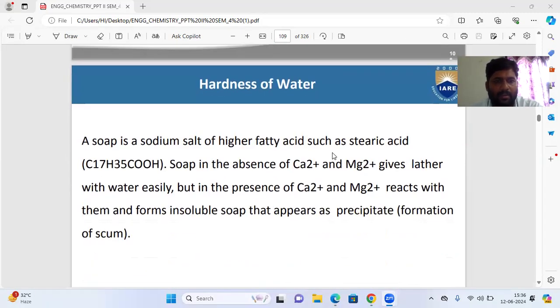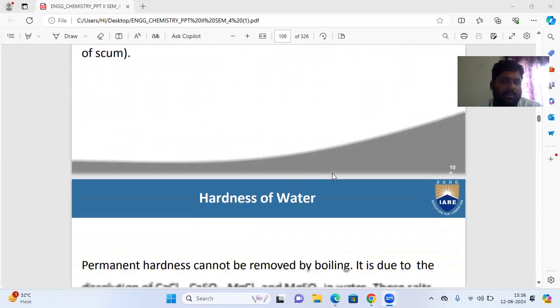Yes, soap is a sodium salt of higher fatty acid such as stearic acid. Soap in the absence of calcium and magnesium gives lather. Already we have discussed this. In presence of calcium and magnesium, it reacts with them and forms insoluble soap that appears as a precipitate, the formation of scum. Scum means it is one type of precipitate. So let's move on to another slide.